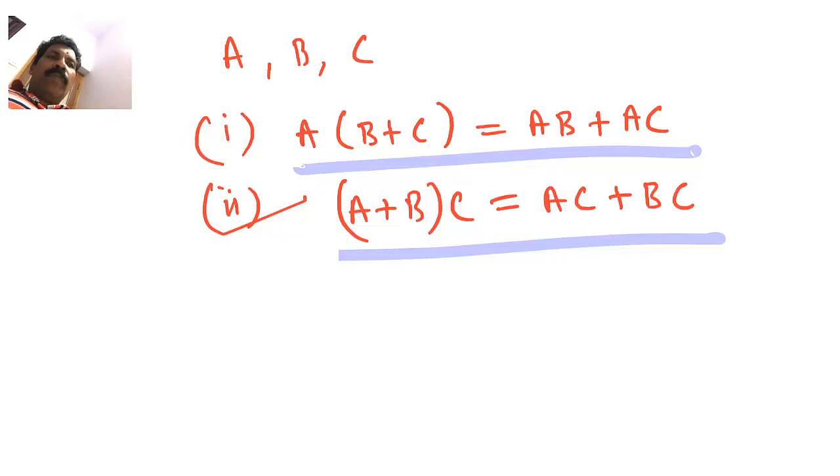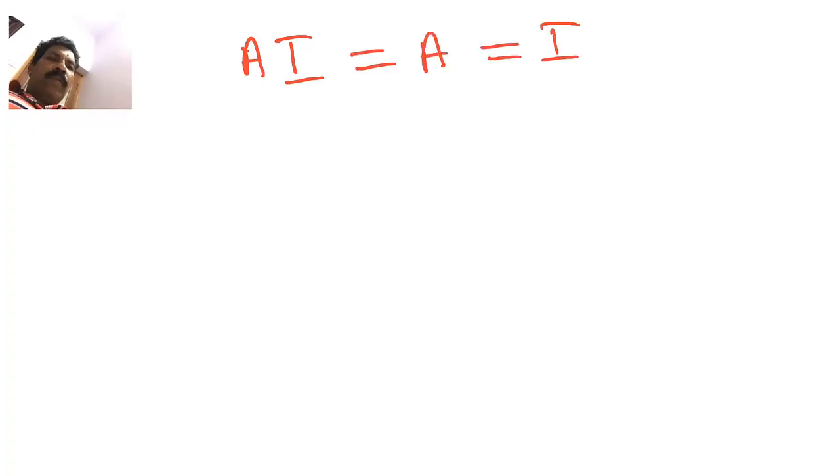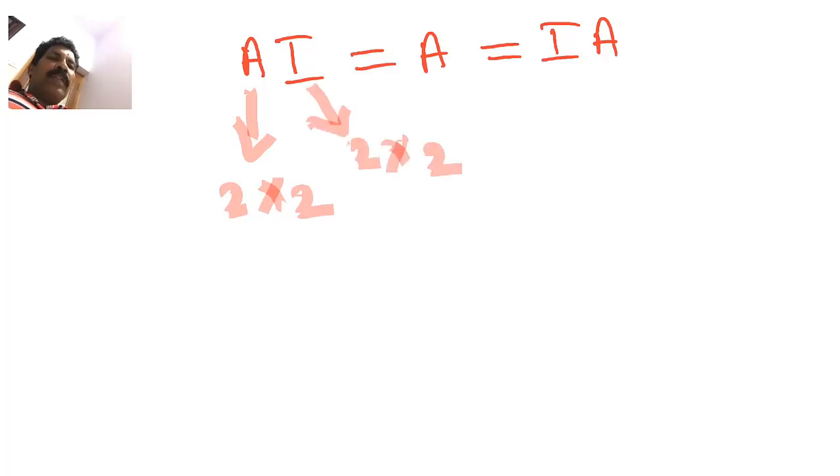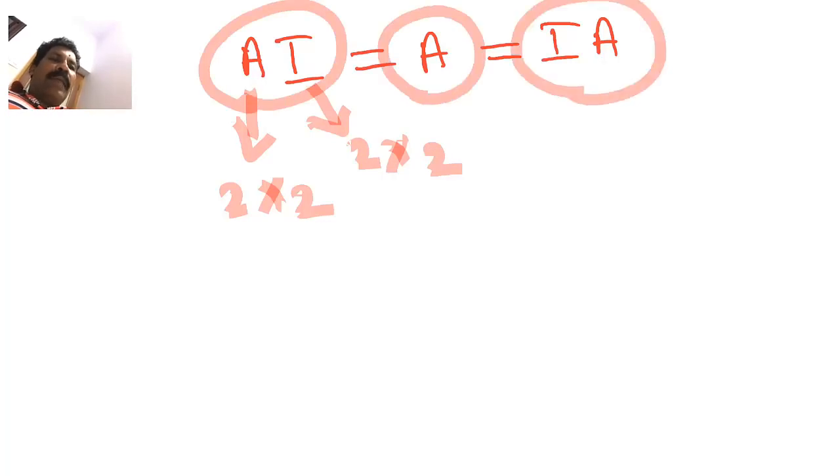We shall learn one more property on matrix multiplication. For every square matrix capital A, there exists an identity matrix of the same order I such that AI is equal to A is equal to IA. Suppose A is a square matrix of order 2 by 2, then there will be an identity matrix of the same order 2 by 2 in such a way that AI will be same as A and it will be IA.